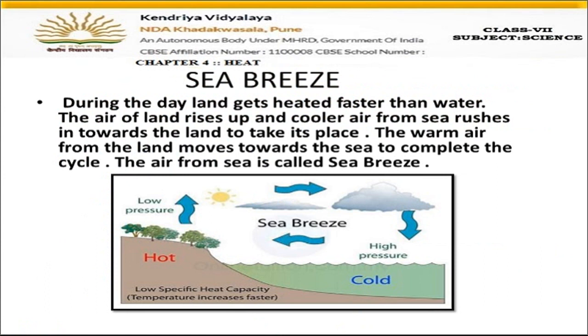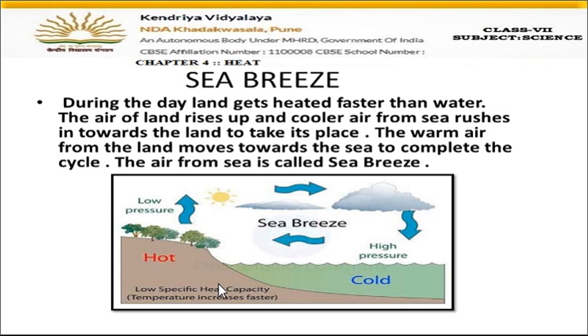First of all, we'll discuss sea breeze. With the help of the diagram, let us try to understand what sea breeze is. Here in the diagram, you can see that this side where hot is written is the land portion, and where cold is written is the sea, shown in the form of waves. So one is the land part and the other is the sea part. During the daytime, what happens?